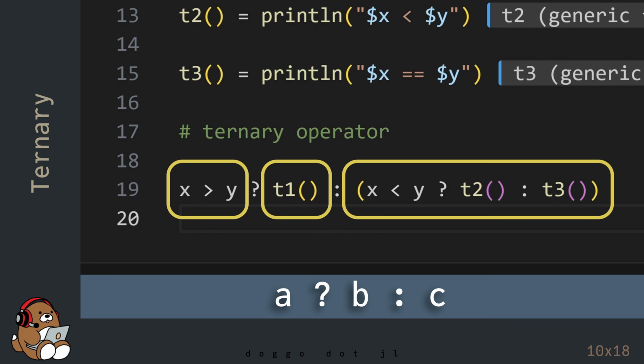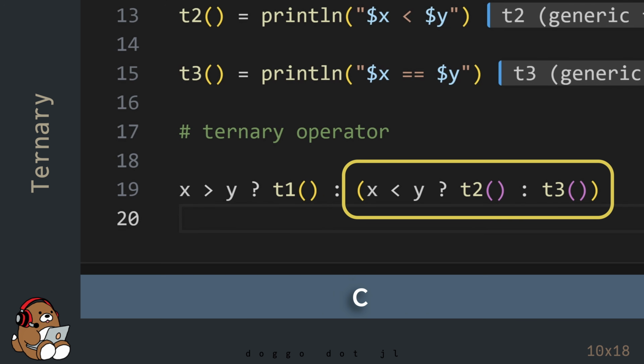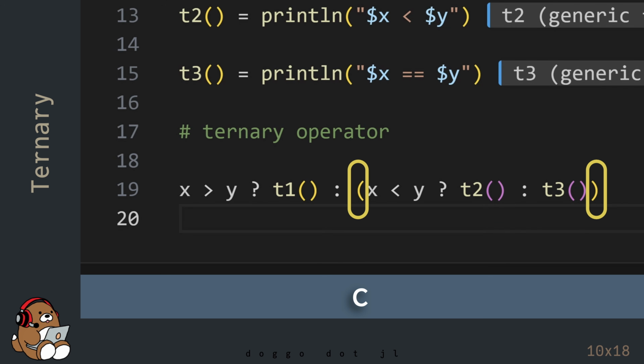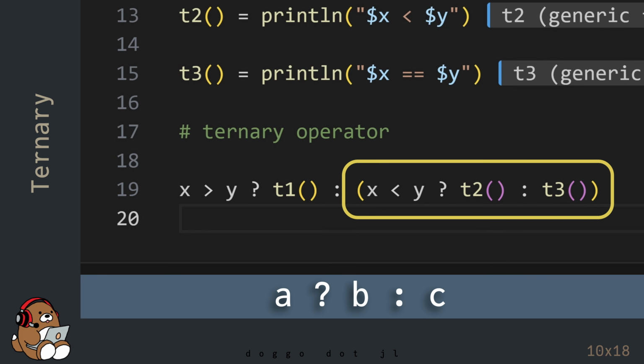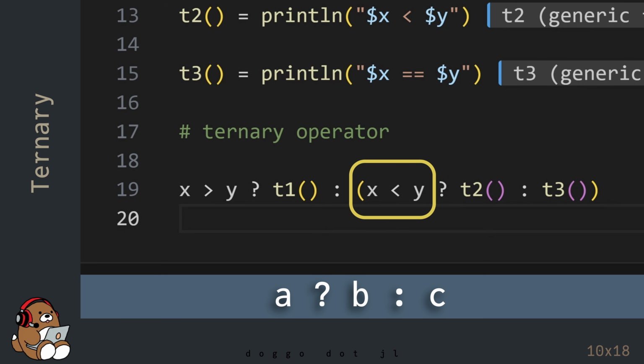The ternary operator is meant to have only 3 operands, but you can include another ternary operator nested within a ternary operator by using a pair of parentheses. So that last expression is a nested ternary operator, which allows you to include another conditional expression.